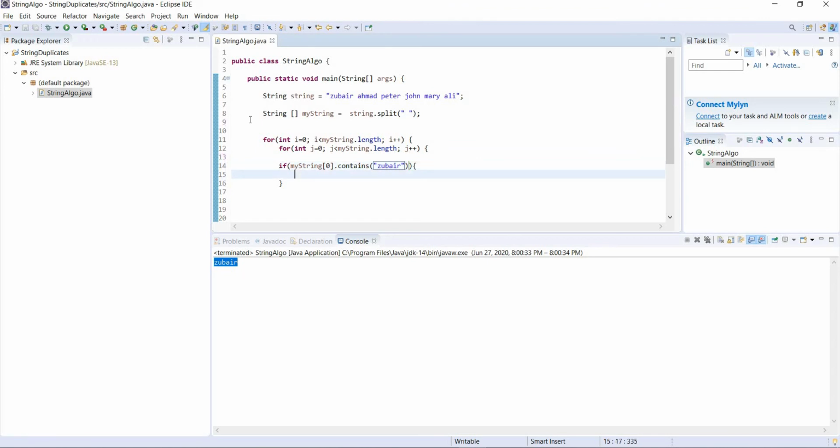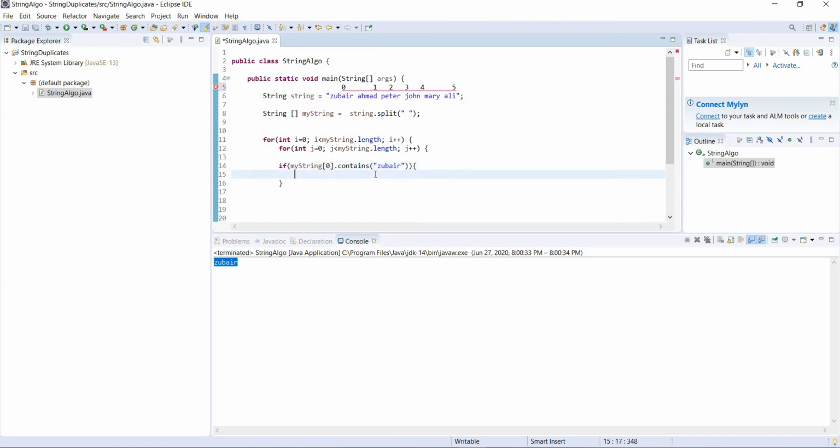My string at 0, what is it? I told you it is going to print Zubair, right? What is our 0 index? This is our 1 index, this is our 2 index, this is our 3, this is 4, and this is 5. So my string at 0 is Zubair. So it checks if Zubair dot contains Zubair, right?